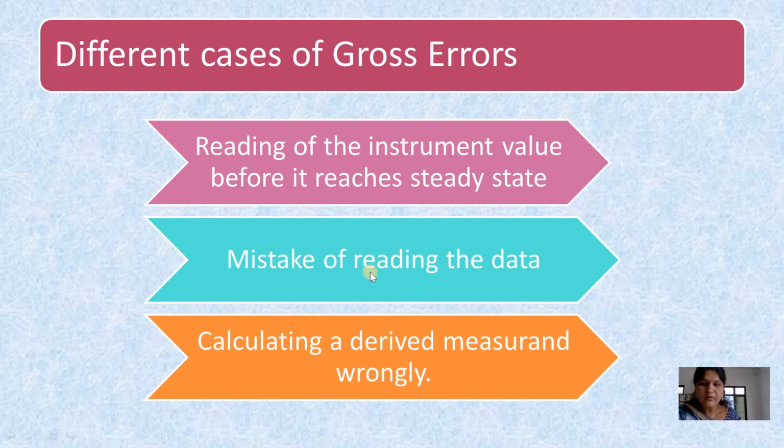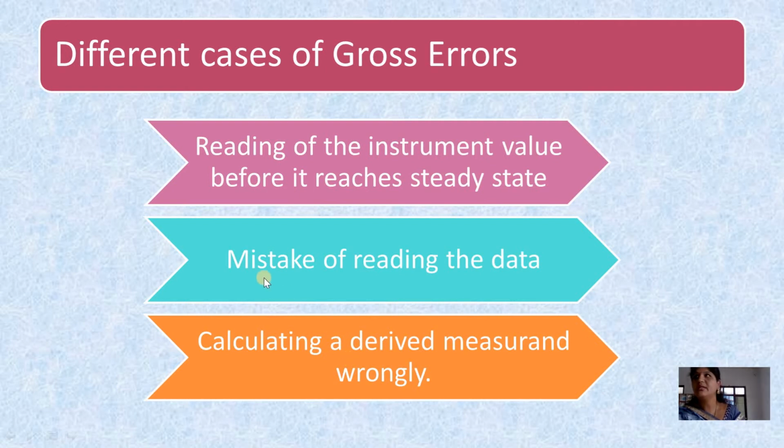Also, if we are taking the readings and we record or note them in the paper differently, then also error will occur. Another type is that after taking all the readings, we do some calculations which give the measured quantity, and if you make any mistake in those calculations, then also error will occur.